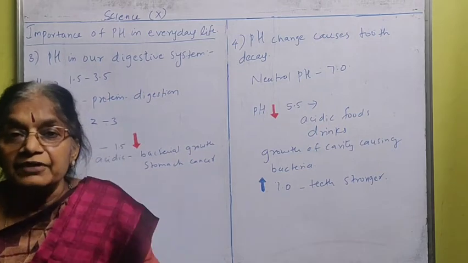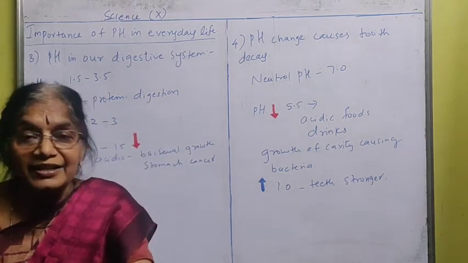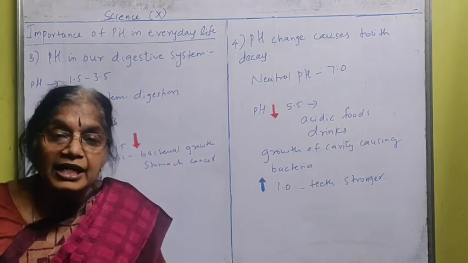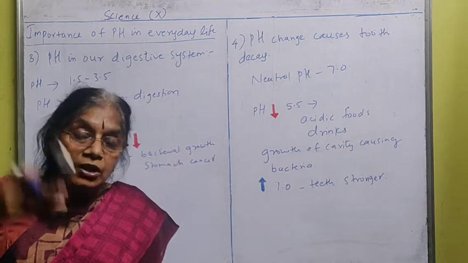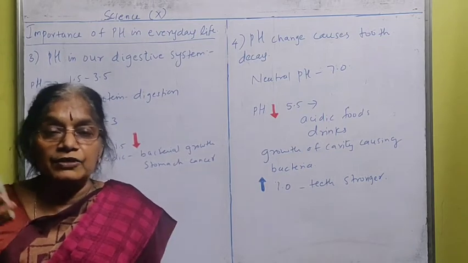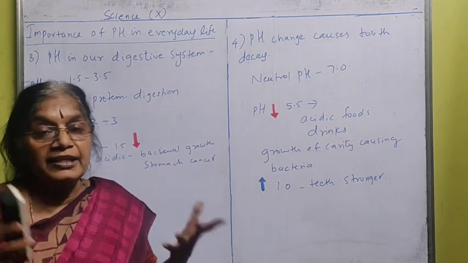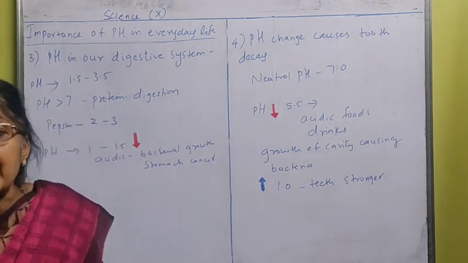So undigested food will create irritation and pain, and it will raise the level of hydrochloric acid in our body. Then we have to go to the doctor, or take tablets, or take milk of magnesia to neutralize it, and then the pain and irritation will become less. That is what happens in the stomach.